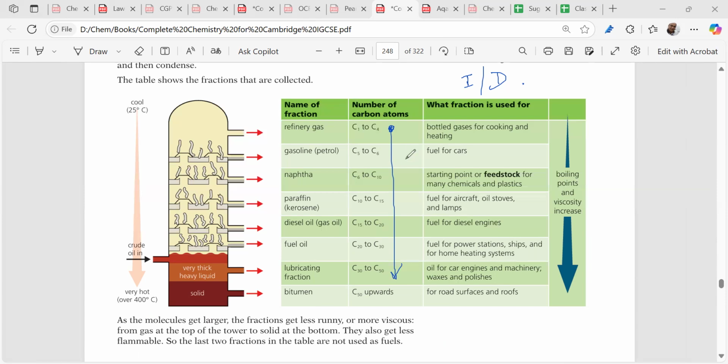Yes, it increases. The boiling point increases as the molecule size increases. What happens?